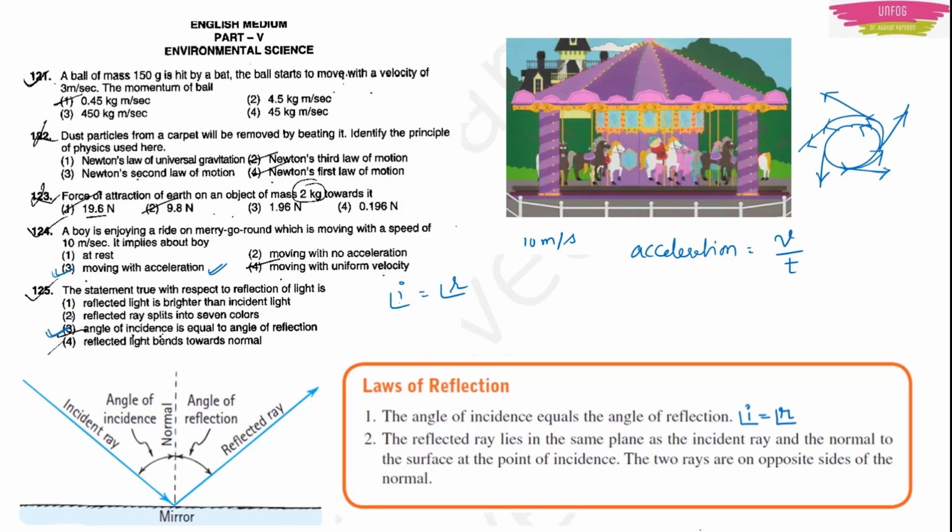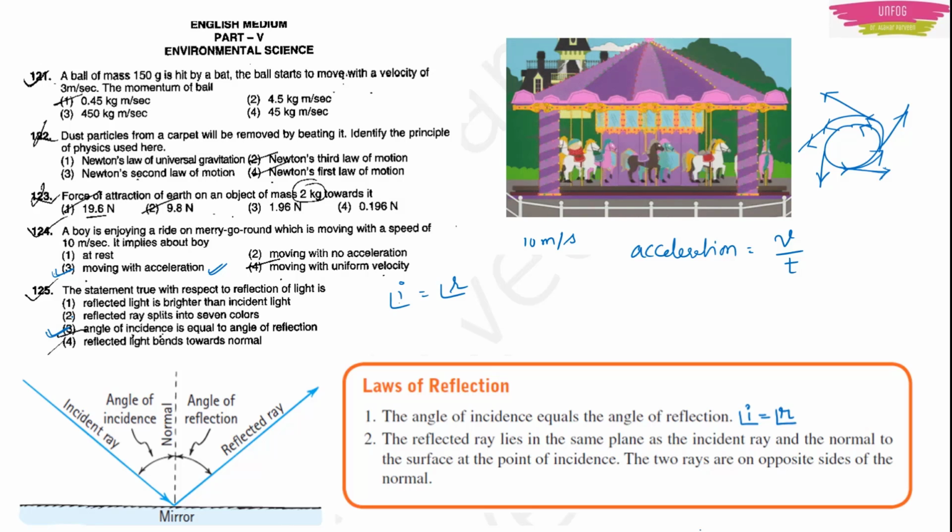Now this reflection is described by two laws. First law is that the angle of incidence is equal to angle of reflection, that is angle I is equal to angle R. And the second law is that the reflected ray lies in the same plane as the incident ray and the normal to the surface at the point of incidence. The two rays are on opposite sides of the normal.